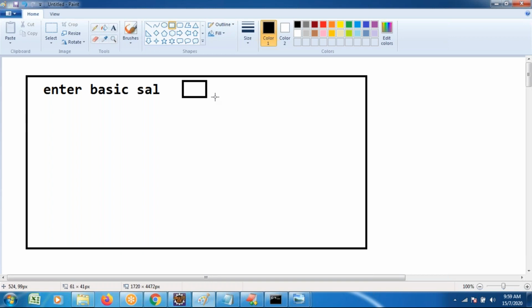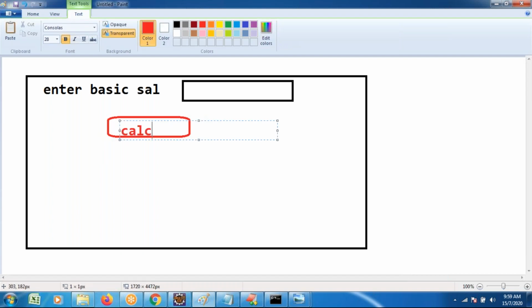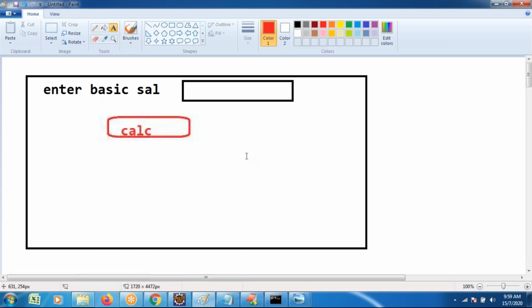Enter the basic salary of the employee. That is the only thing he wanted to do. After entering the basic salary, he is expected to click on the Calc button. One button is needed. Clicking on this button is expected to generate the entire pay slip.